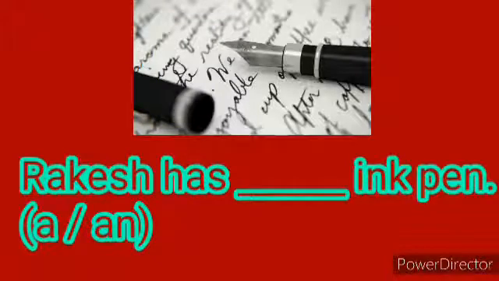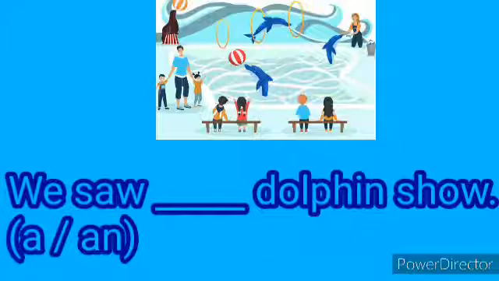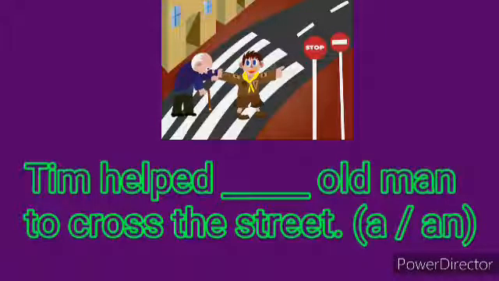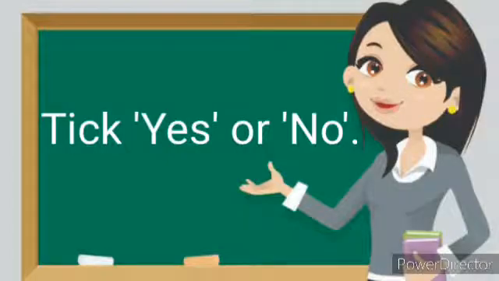Rakesh has dash ink pen. Two articles are given in the bracket, a and an. Which article will you use over here? An. We saw dash dolphin show. Two articles are given in the bracket, a and an. Which is the correct one? A. Tim helped dash old man cross the street. Two articles are given in the bracket, a and an. Which is the correct one? An.